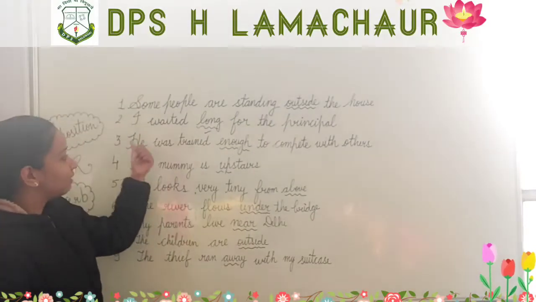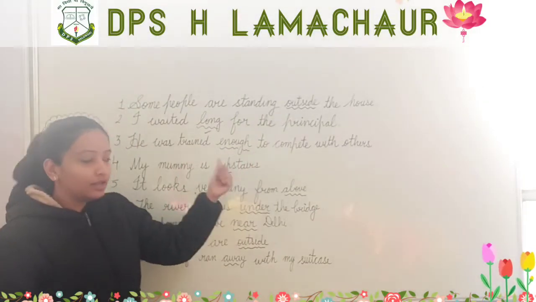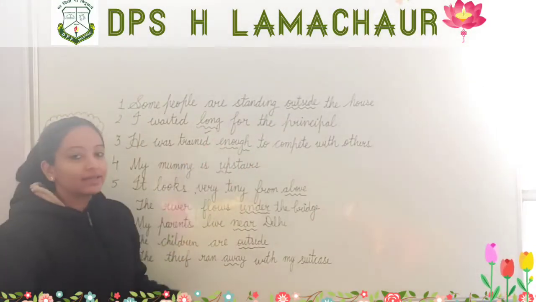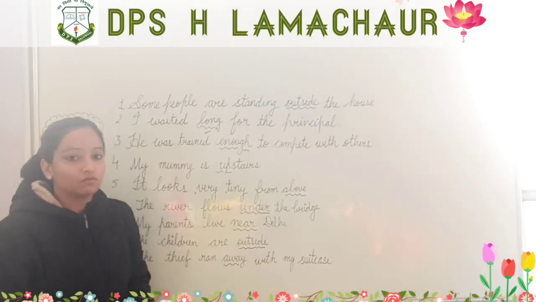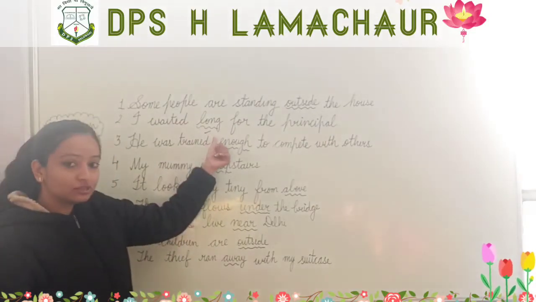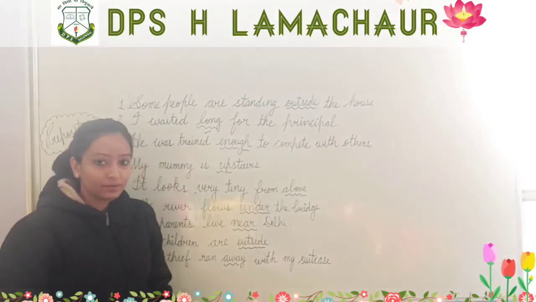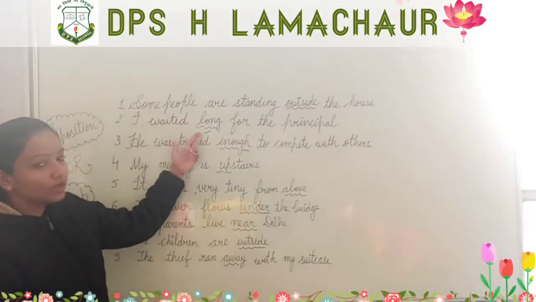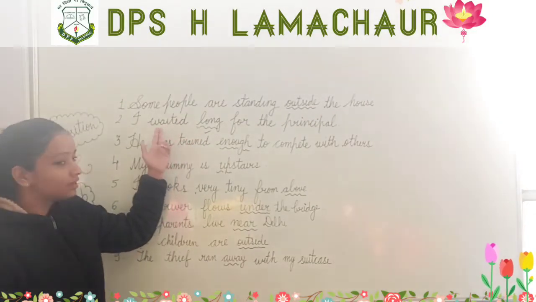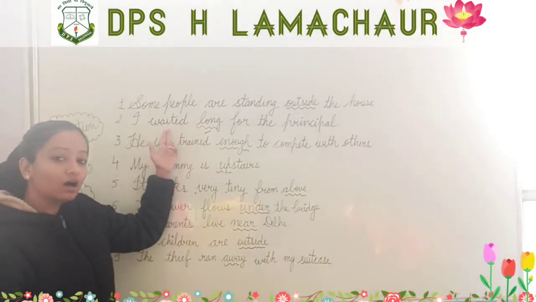So, I waited long for the principal. Here this word long is an adverb. Why? Because without this word also we have got the proper meaning. Long here is describing the word waited, that is a verb.